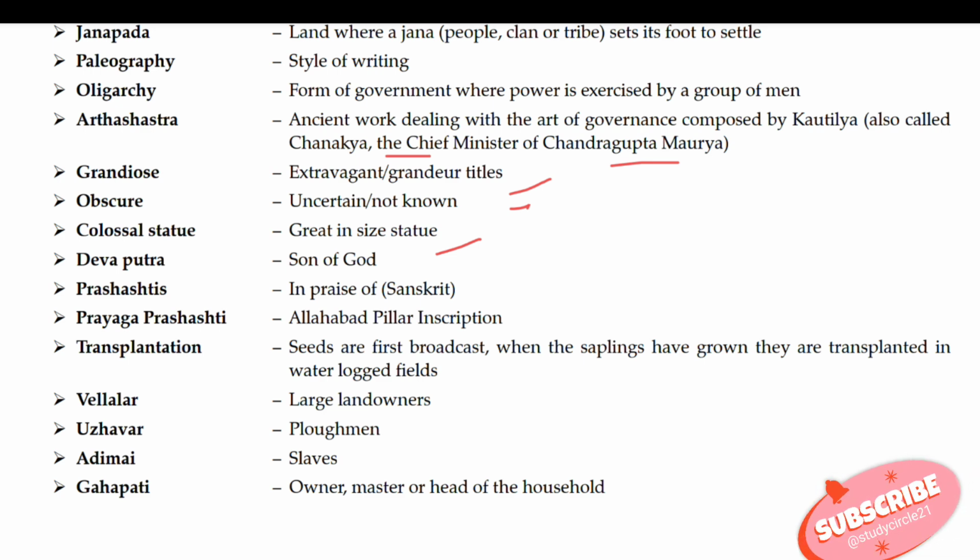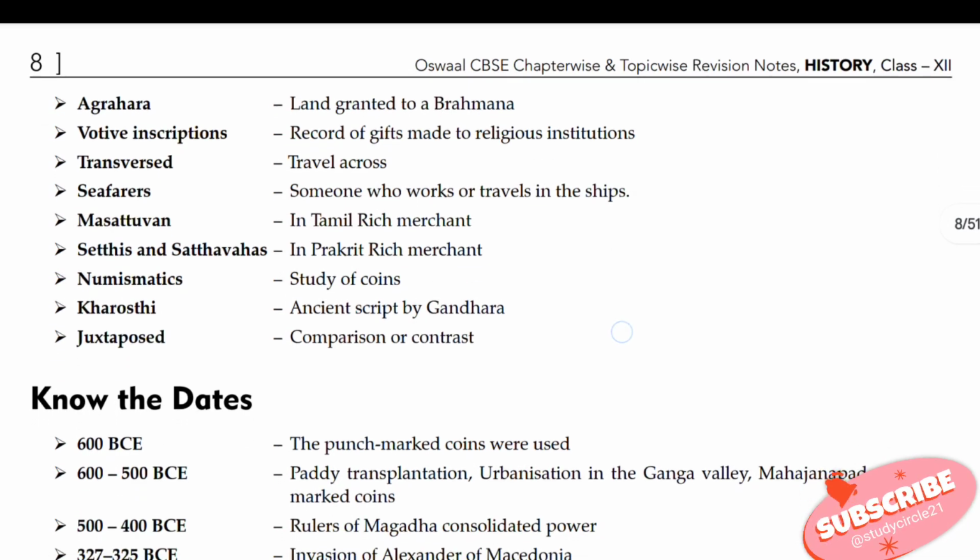Transplantation means seeds are first broadcast, and when the saplings have grown, they are transplanted in waterlogged fields, for example rice or paddy fields. Vellalar means the large landowners. Uzhavar means plowmen. Adimai means slaves. Gahapati means the owner, master, or head of the household. Agrahara means land granted to a Brahmana. Votive inscription means a record of gifts made to a religious institution.